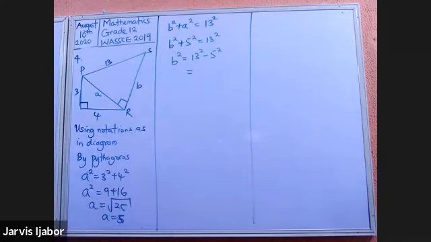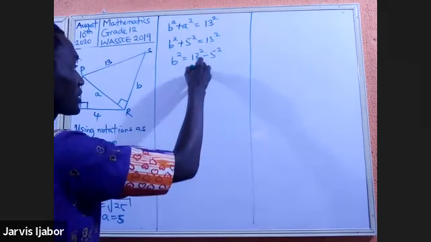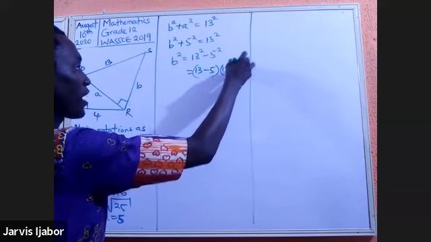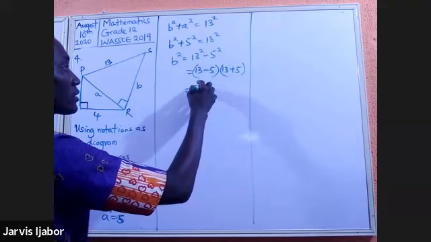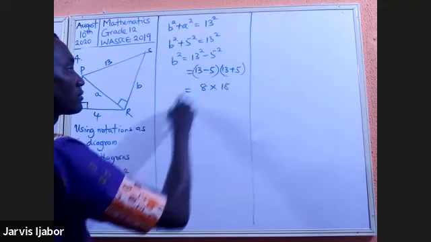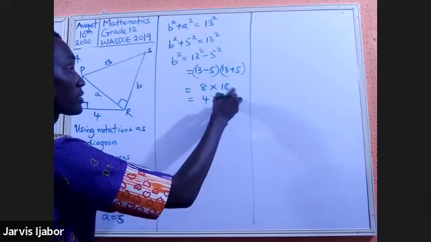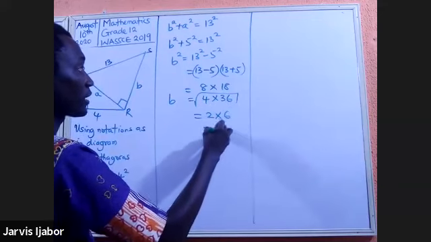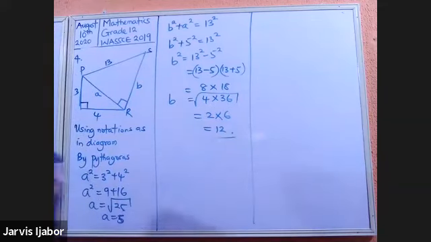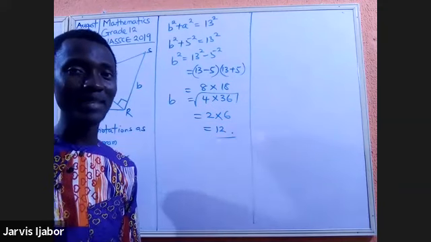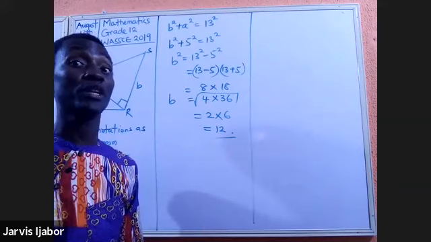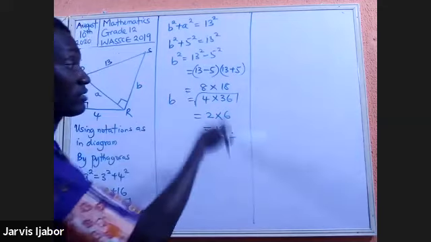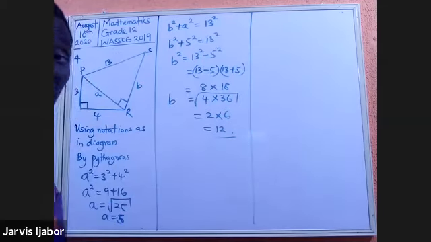Now, some people will punch their calculator to solve, but I have a better way to handle this. This will be 13 minus 5 times 13 plus 5. And that will be 8 times 18, which will be 4 times 36. So B will be the square root of 4 times 36, which will be 2 times 6. That is 12. I'm not saying it's wrong to punch your calculator, but my mindset of not wanting to use a calculator has forced my brain to come up with solutions without it. But the simplest thing to do is just to use your calculator. Nobody's testing this one. Just use your calculator at this point and you're good to go.